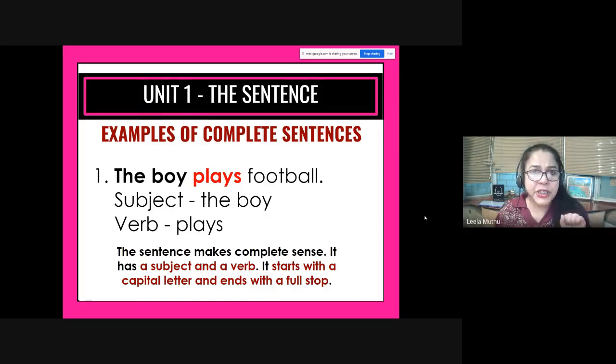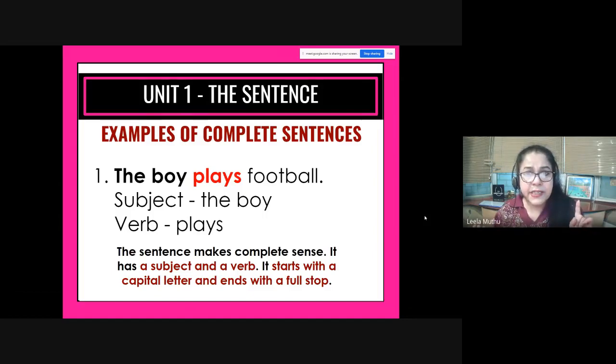The doer of the action is there. The action which is done is there. The doer of the action is the boy. The action is plays. So you already have a sentence. Usually after the verb, we add more words to give more information in the sentence. So in this case, the information we have added is football. So the boy, the doer of the action, or the subject, plays, which is the action or the verb, football. So the sentence makes complete sense.